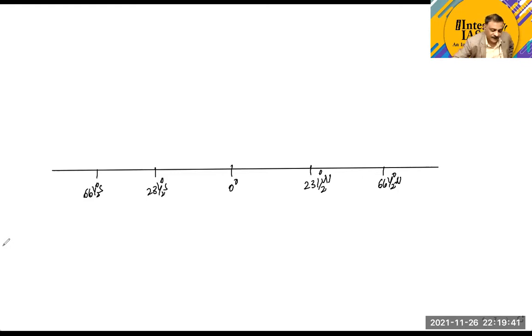Now let's take the position of the sun at this position. And this position will be on which date, guys? June 21st.